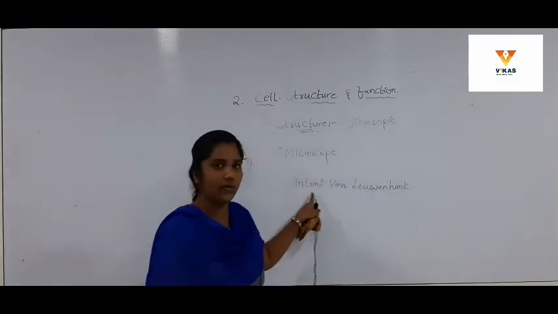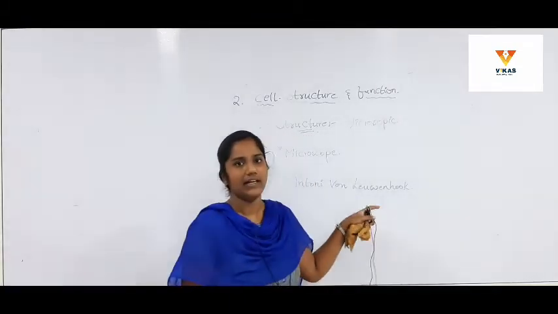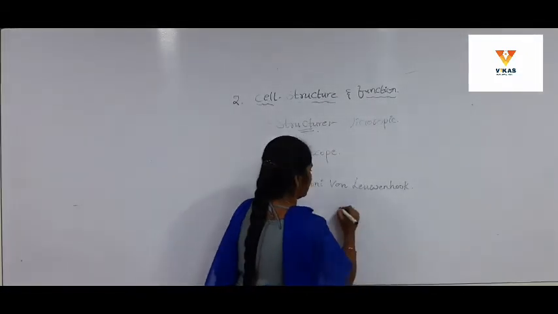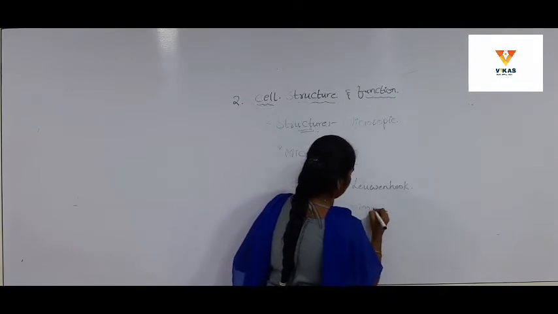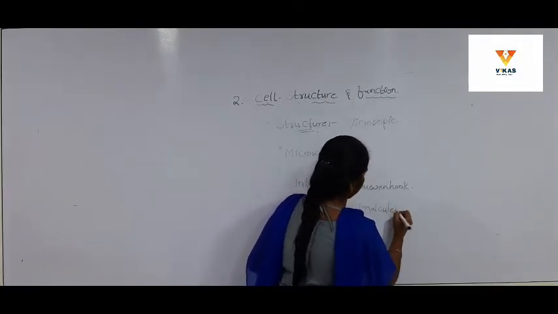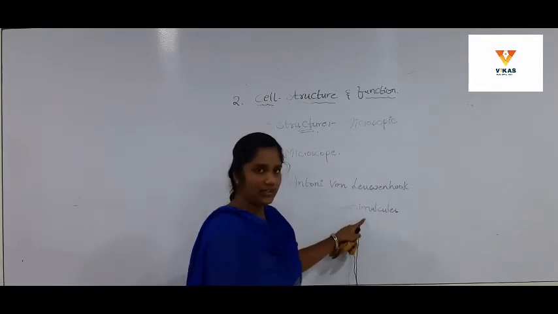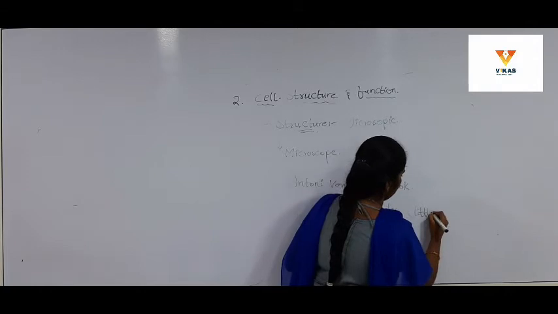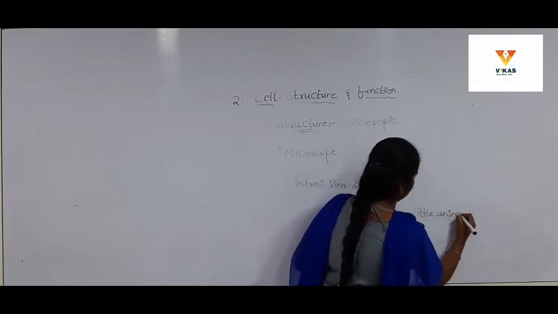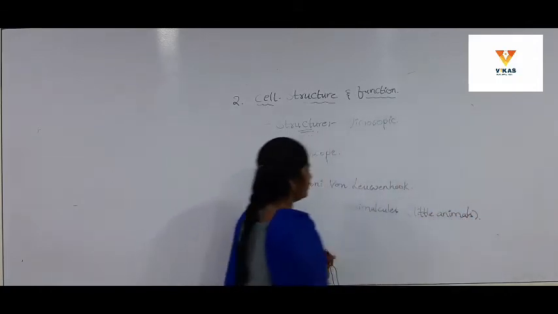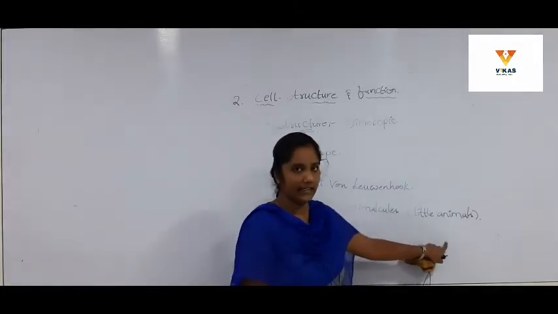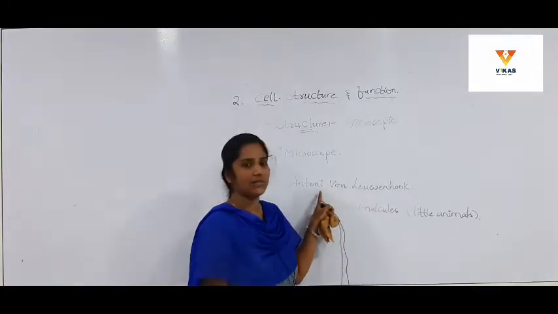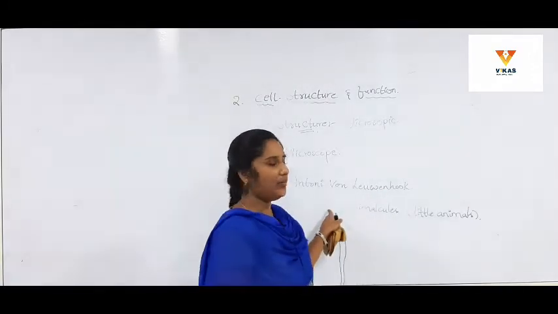He is the person who observed the smallest animals in the pond water, and he called them animalcules. Animalcules means very little animals. Who named the animalcules? Antony van Leeuwenhoek, who observed the microscopic organisms in the pond water.